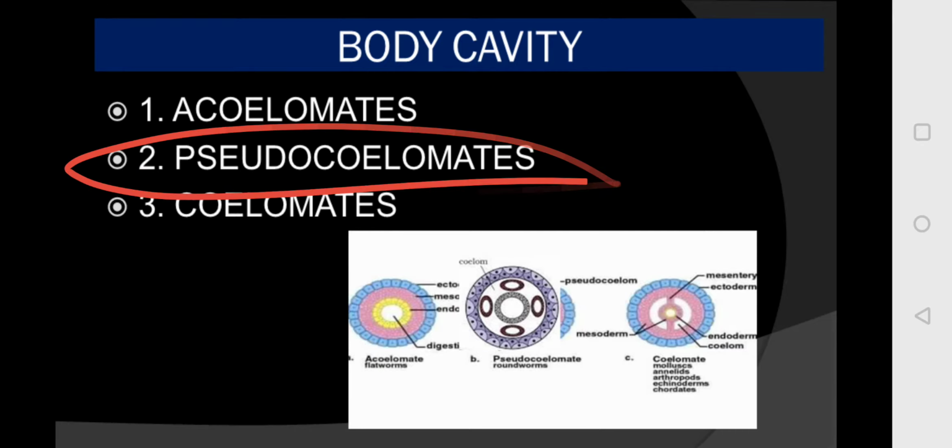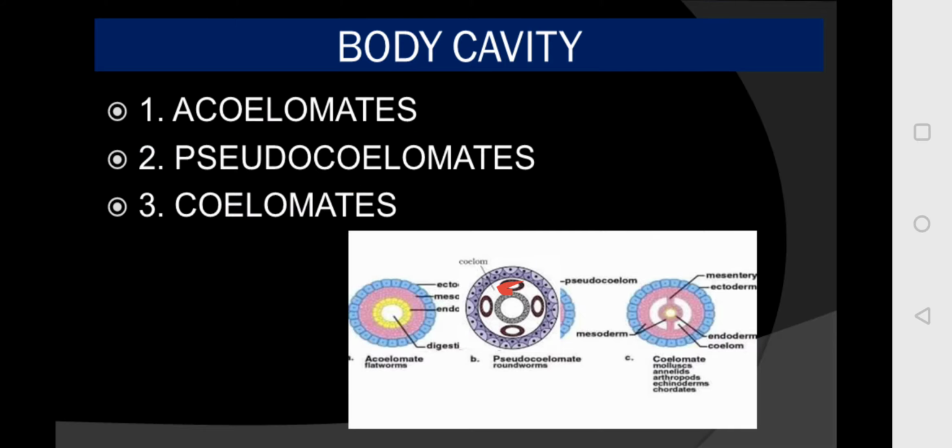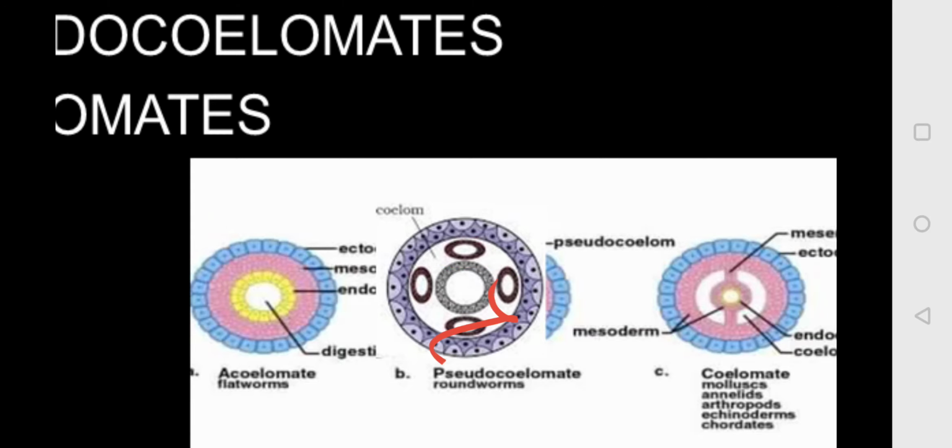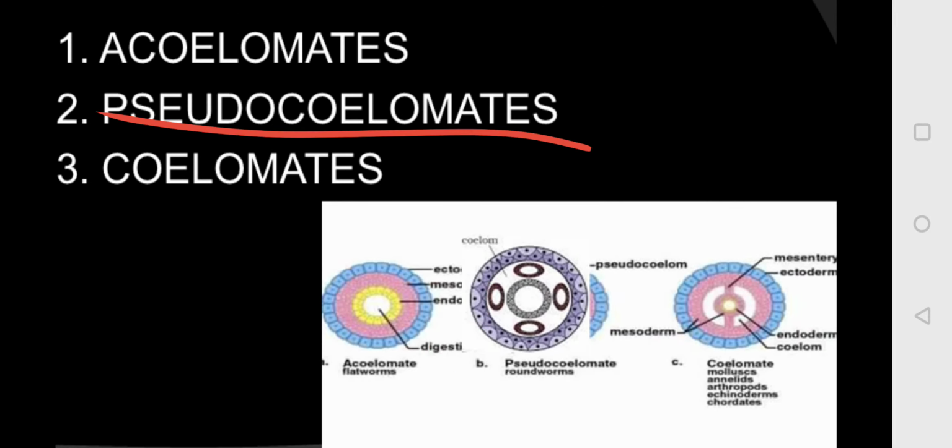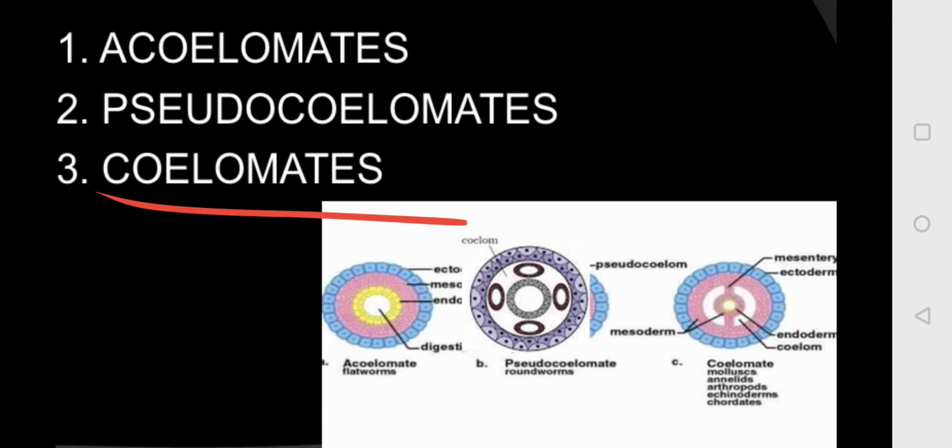Whereas in the pseudocoelomates, you will observe that the mesoderm is scattered in pouches in between the ectoderm and the endoderm. Here you will see the pouches. Such animals are known as pseudocoelomates, and this type of cavity is known as pseudocoelom. The example is Aschelminthes. This is very important for you. Pseudocoelom is present in which phylum? Aschelminthes.